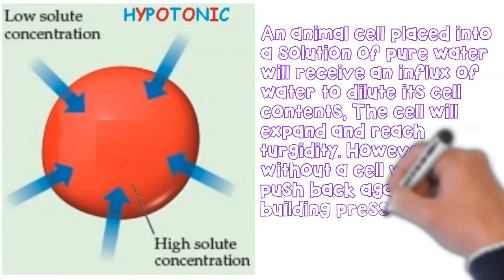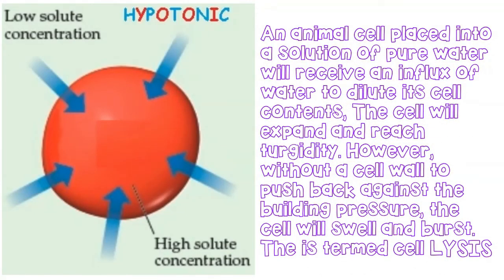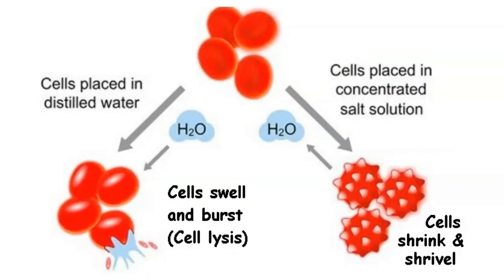If that cell is placed into a hypotonic, very wet or very watery solution, water will enter the red blood cell. As a result, the cell will swell. Now, it has no cell wall, so as it heads towards becoming turgid, it ruptures. There is no cell wall pushing back against the red blood cell or any animal cell, and therefore, when water enters from a hypotonic solution, the cell will swell and then burst. This is osmosis in animal cells. Big difference to plant cells because there is no cell wall.